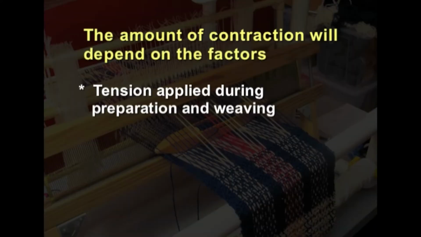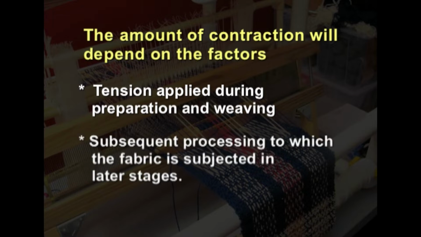And then the tension applied during preparation and also the weaving. And then subsequent processing, what type of processing is going to be taken up, like maybe it is bleached or it is dyed and so on. So, we have to definitely look into these things, so that the fabric which we make should be suitable to the order given, or to the fabrics that are available in the market and which are going to be for a specific end use.